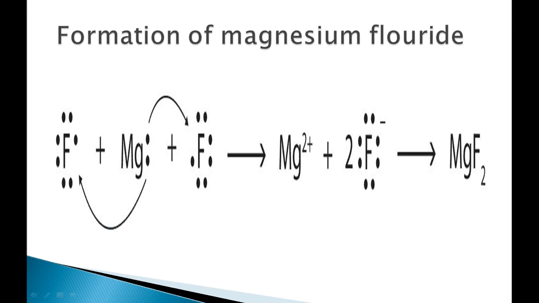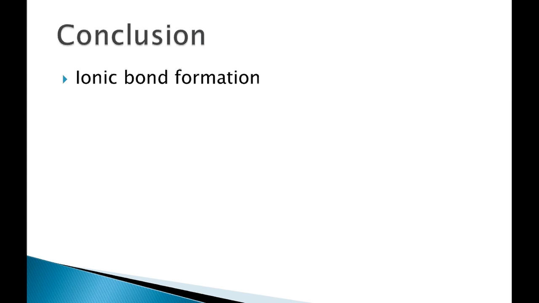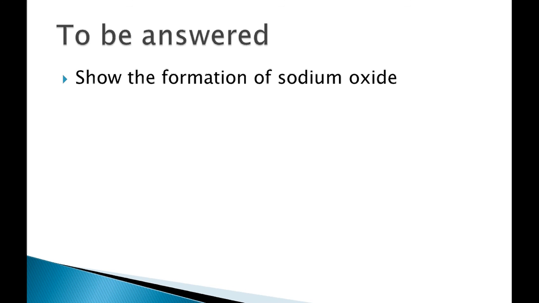Okay, next is magnesium fluoride. Same, magnesium has 2 electrons in its outermost shell. So we will use fluorine, which has 7 outermost electrons. So one electron goes to one fluorine, and the second goes to the second fluorine, and it will form MgF2. So I hope the bond formation is clear to you. In this video we have studied how the ionic bond is formed. Now the question that you need to answer is: show the formation of sodium oxide by yourself by ionic bond formation.